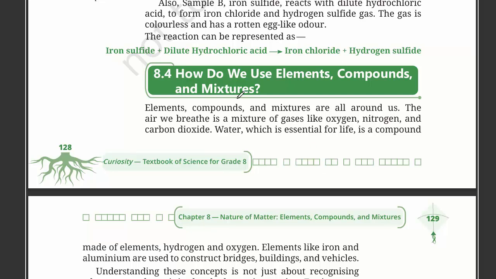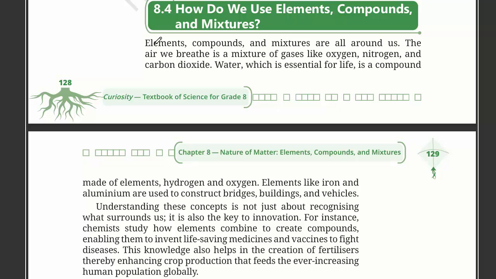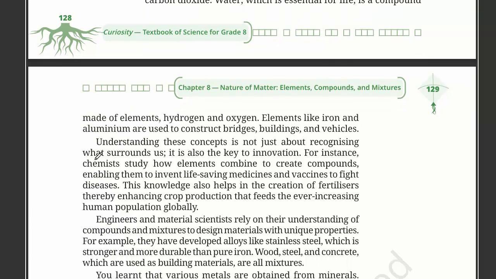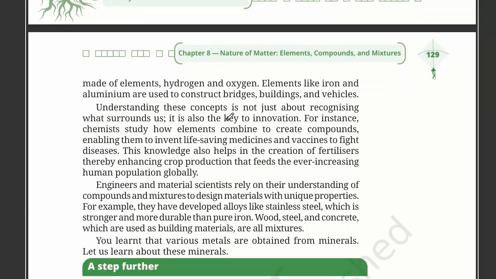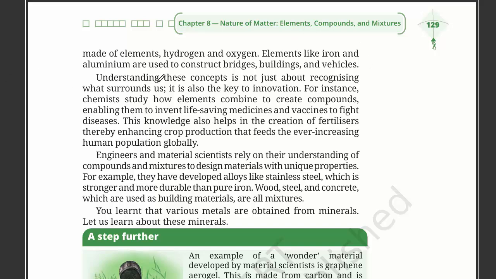Now the next is, how do we use elements, compounds and mixtures? Elements, compounds and mixtures are all around us. The air we breathe is a mixture of gases like oxygen, nitrogen and carbon dioxide, as we all know. Water, which is essential for life, is a compound made of elements hydrogen and oxygen. Elements like iron and aluminium are used to construct bridges. Iron and aluminium are used to form bridges, buildings and vehicles.